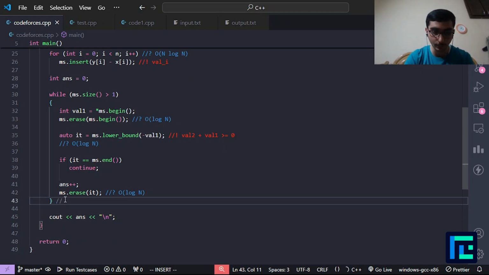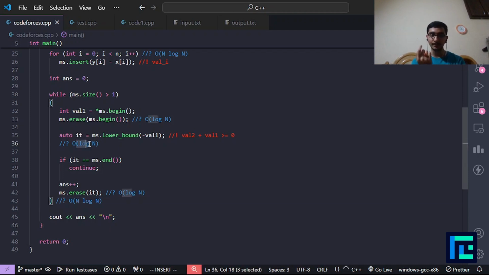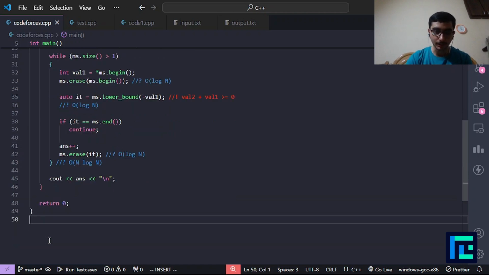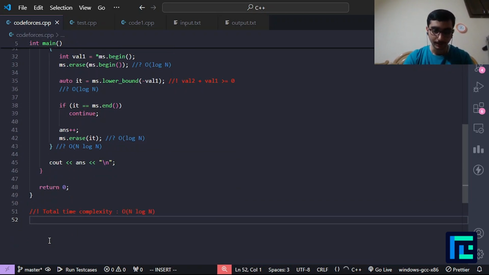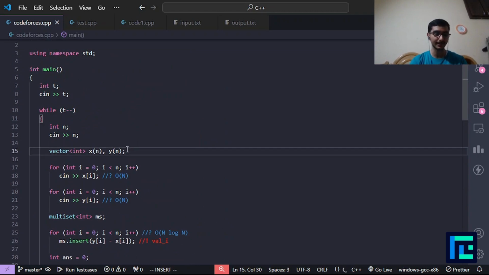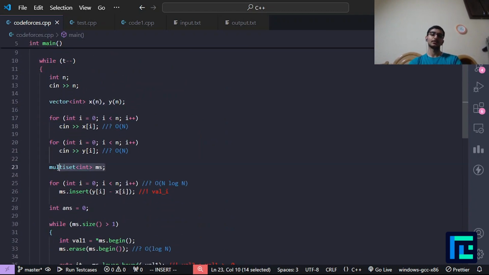Also to remember, this while loop will take O of n log n time, because it takes log n complexity per iteration, and the number of iterations would be equal to the size of my multiset. So that is n log n, right? Now coming to the total time complexity: the total time complexity for this solution would be n log n, and the total space complexity would be O of n, because we're just using linear space in the form of the x and y arrays and our multiset.